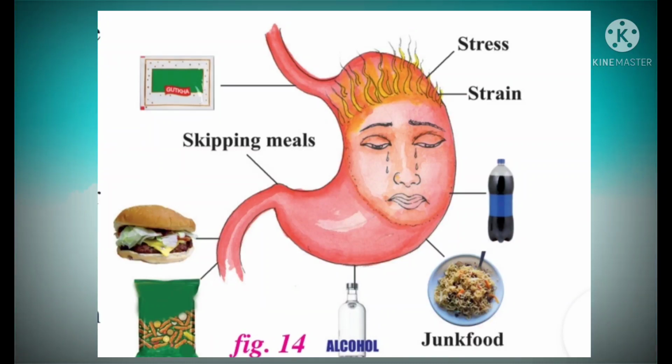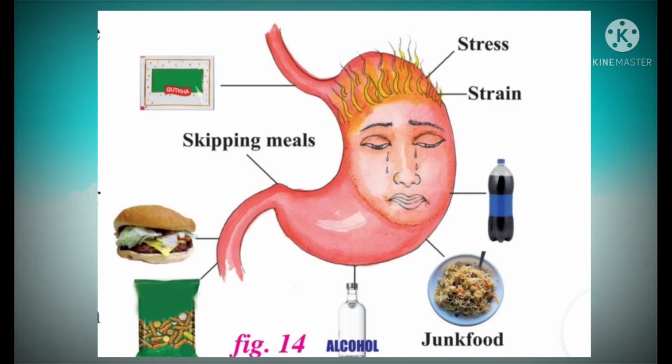We eat junk foods like chips, soft drinks, etc. What happens to your body when you eat too much junk food? Here, see children, the most common problems associated with the digestive tract are diarrhea, constipation, irritable bowel syndrome, and acidity.